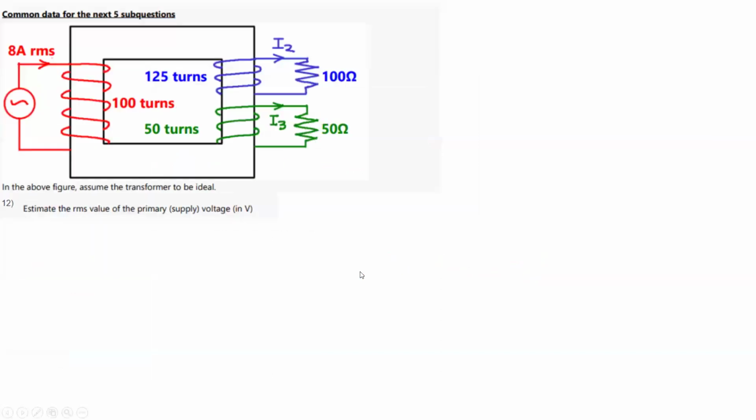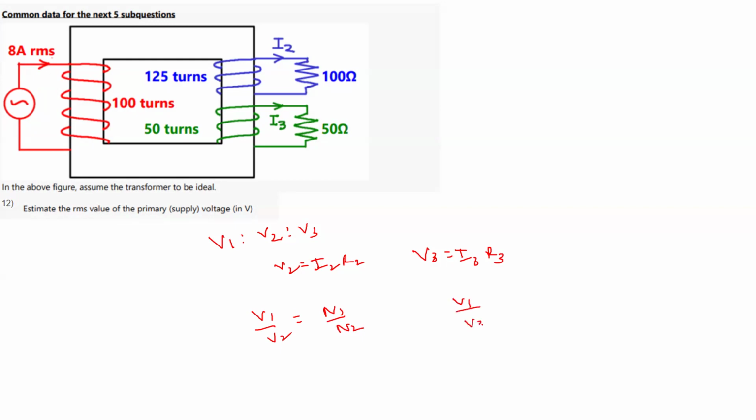Now we go to this question. Here we need to find the supply voltage. What is the supply primary voltage? We have seen that V1 is to V2 is to V3. V2 is I2 R2 and V3 is I3 R3. So V1 by V2 is N1 by N2, or V1 by V3 is N1 by N3. Now we know what V2 is: it is I2 R2.